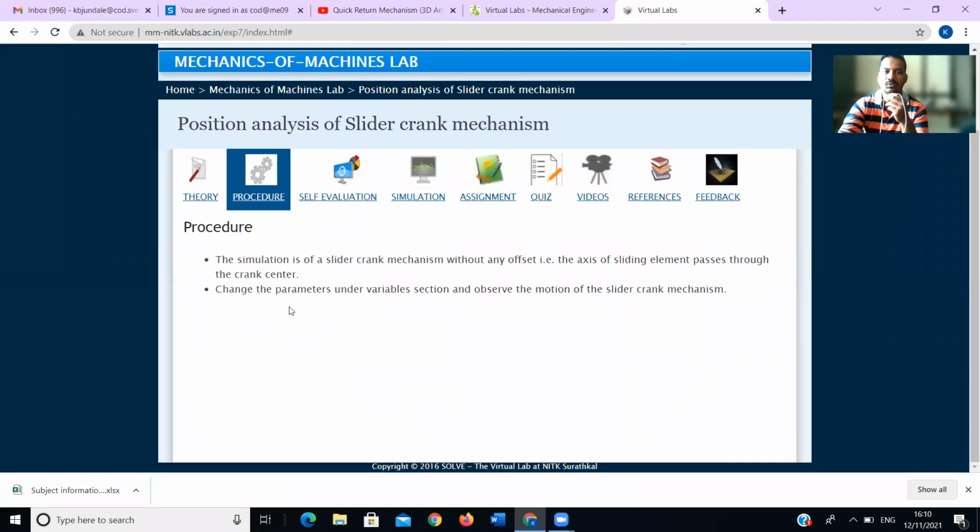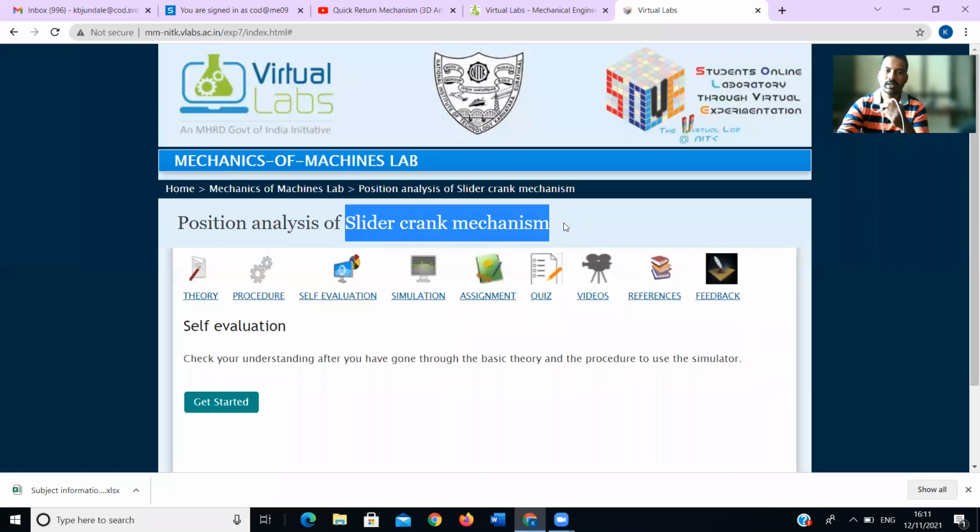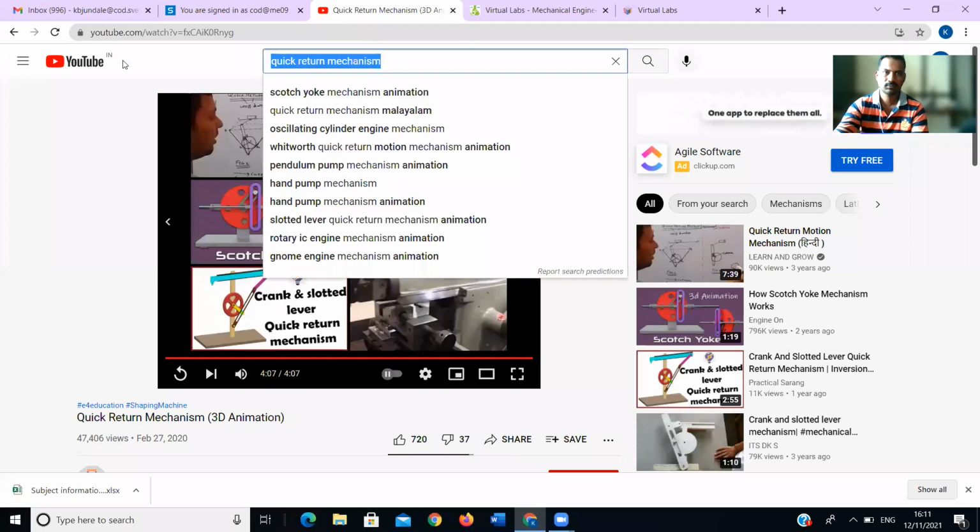The simulation is of a slider crank mechanism without any offset, that is the axis of sliding element passes through the crank center. Change the parameter under variable section and observe the motion of the slider crank. Only we have to observe how it will change if I change the motion. Next, before starting we will study the slider crank mechanism. Let us see how the slider crank mechanism works. Just first we will see the